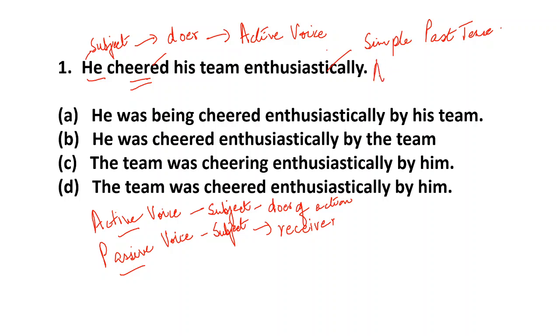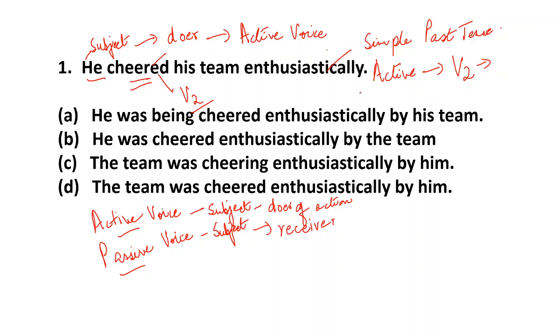In simple past tense, in the active voice, you will get the verb V2, that is the simple past tense. So this cheered is what? V2 verb, the second form of the verb. So here, he cheered, that is, the subject is doing the action. He cheered his team enthusiastically.